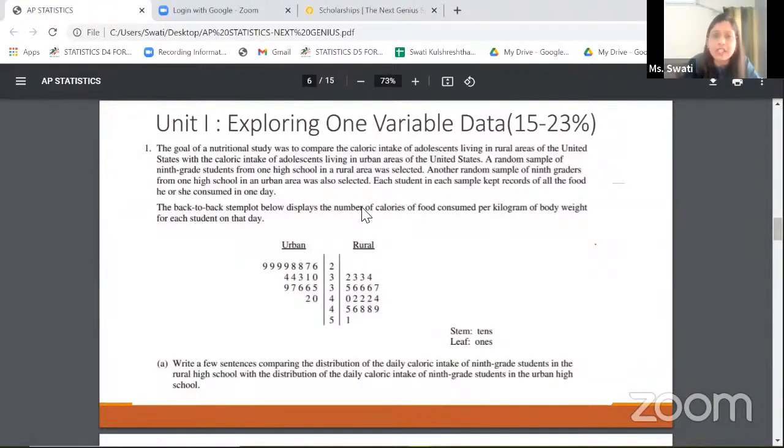This comprises about 15 to 23%. So if you see, a good chunk of the exam is dedicated to some of the part that you've already studied maybe in your school exams, right?